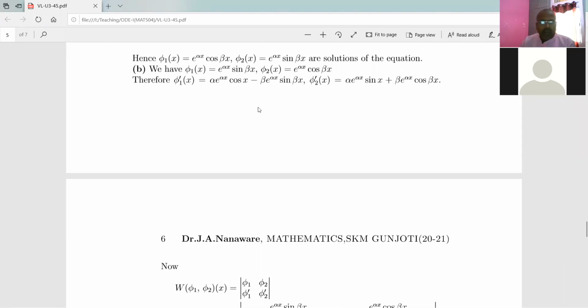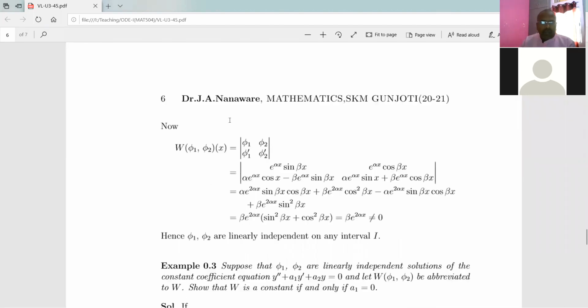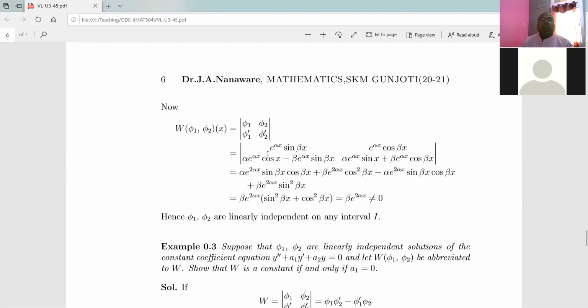So substitute these values of phi 1, phi 2 and phi 1 dash, phi 2 dash in the definition of Wronskian, and you will get this. And just find the value of this determinant. So this quantity into this, and this into this, and put minus sign in between and simplify. You will get the idea.